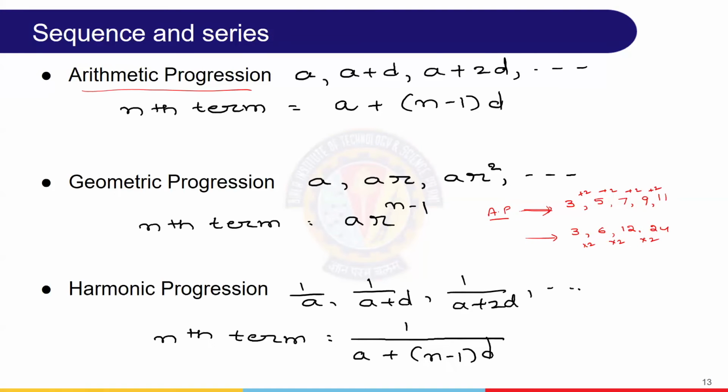Now, if you say the multiplication, 3 into 2, 6 into 2, 12 into 2, that is another pattern, which is geometric progression. Popularly we call it GP. The other one, harmonic, is not a new thing. It is a reciprocal of AP: 1 by 3, 1 by 5, 1 by 7, 1 by 9, 1 by 11. That is called harmonic progression. Otherwise, we understand AP and GP.